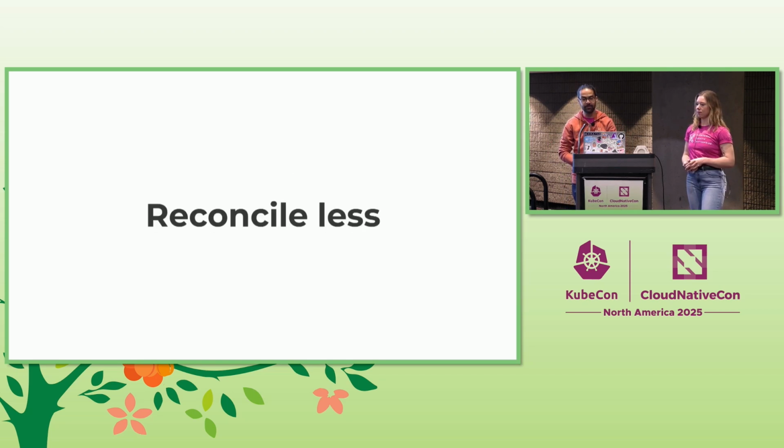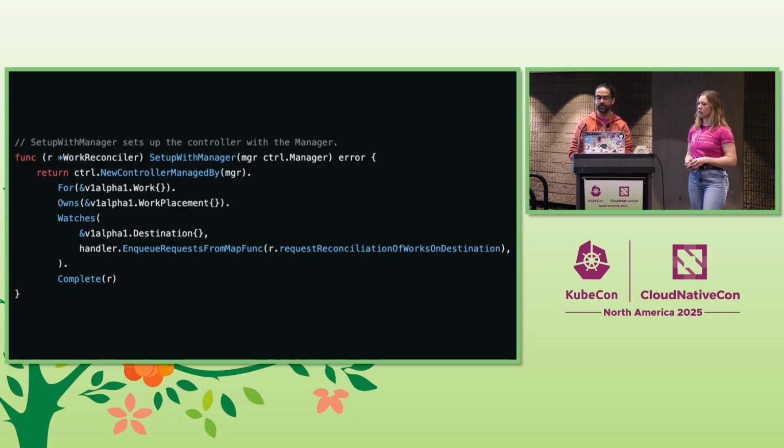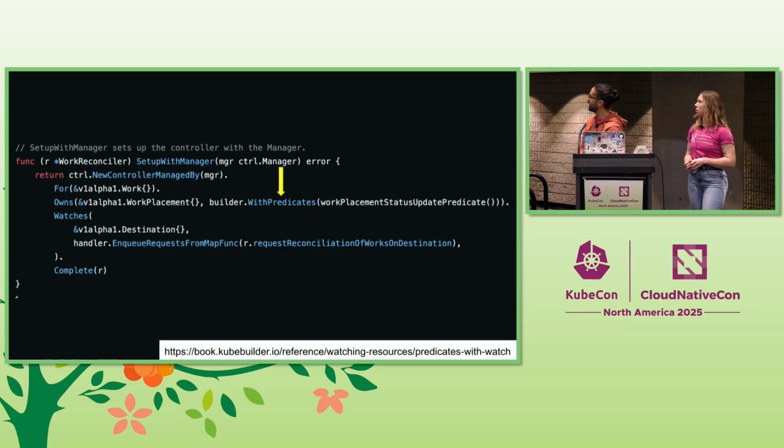The second thing we did was think about reconciling less. If adding a log line means that every time it reconciles, that line will be logged, reconciling less will allow you to control how many times that shows up. So this is, again, a snippet of code of K8s. What we did was to add a simple predicate. If you use KubeBuilder, you can do that. You can actually control what will cause your controller to reconcile.